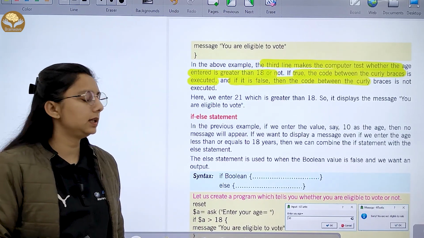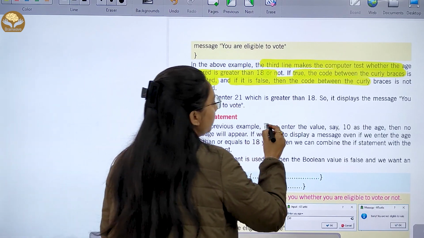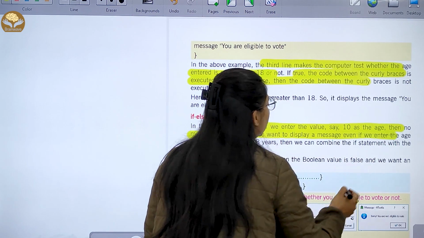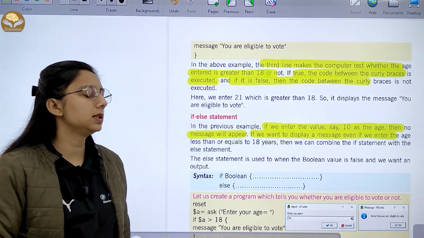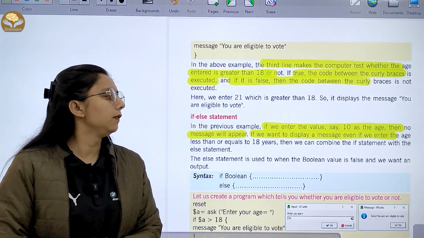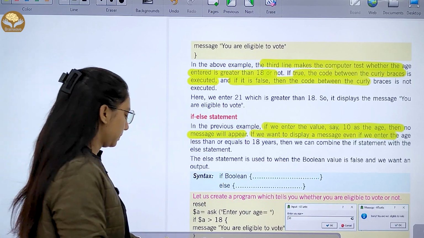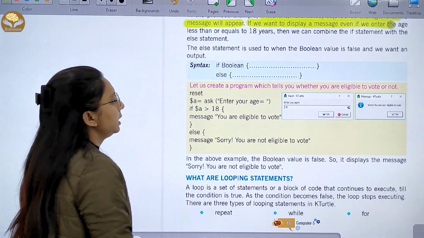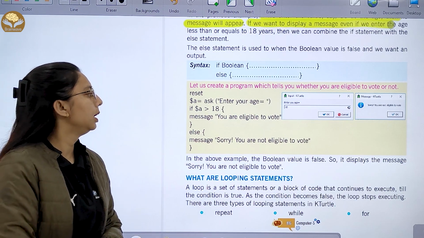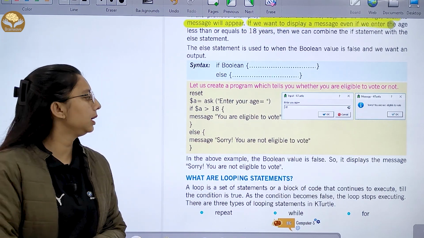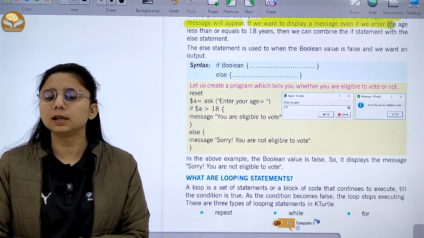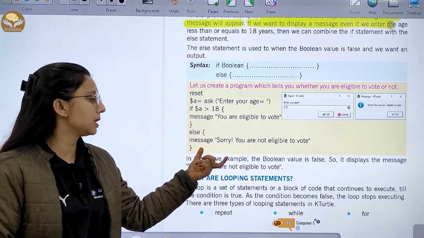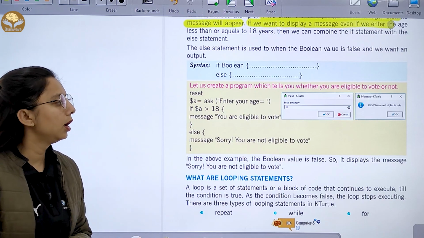So, the if else statement. In the previous example, if we enter a value say 10 as the age, no message will appear. If you want to display a message even if we enter an age less than or equal to 18 years, we can combine the if statement with else. Here the command has been created which tells you who is eligible. If A is equal to X, you will enter the age. If A is greater than 18, you are eligible; else the message is sorry, you are not eligible to vote.